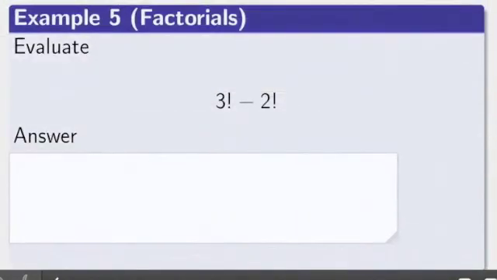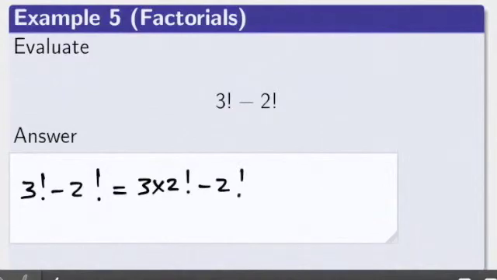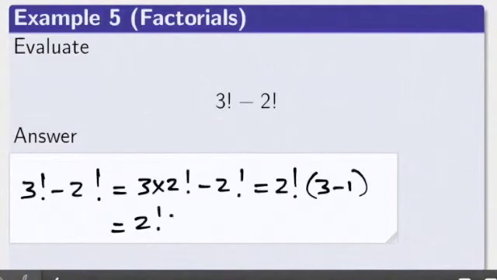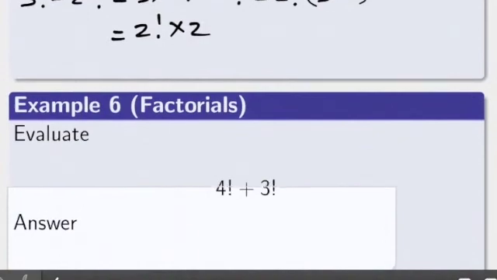Example 5, we need to evaluate 3 factorial minus 2 factorial. 3 factorial can be written as 3 times 2 factorial, so we have minus 2 factorial. Now we can factor out 2 factorial. So inside the brackets we will obtain 3 minus 1. And we can simplify the final answer to be 2 factorial times 2. And we can leave the answer in factorial notation.